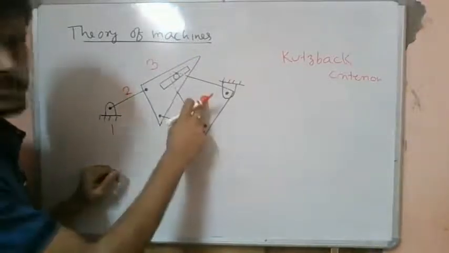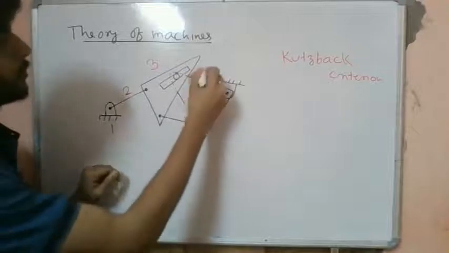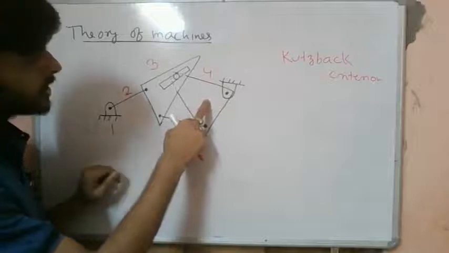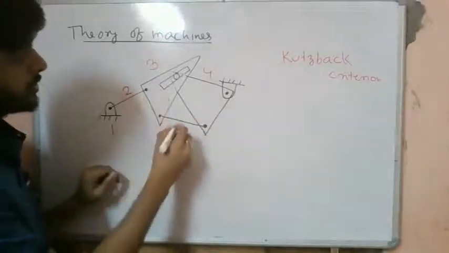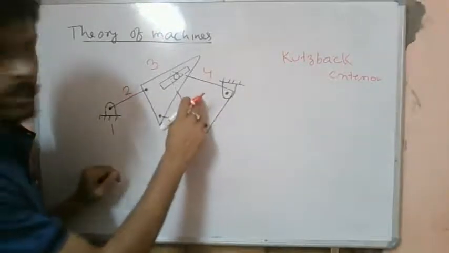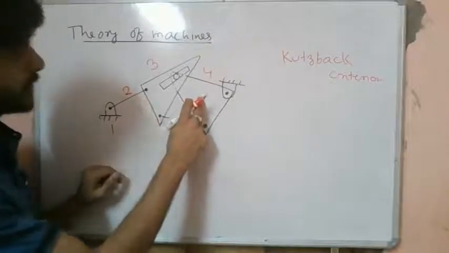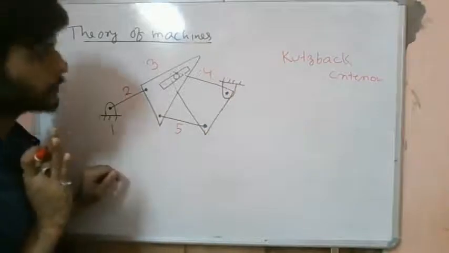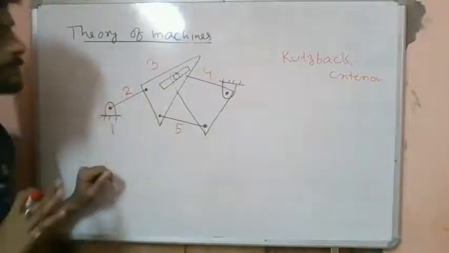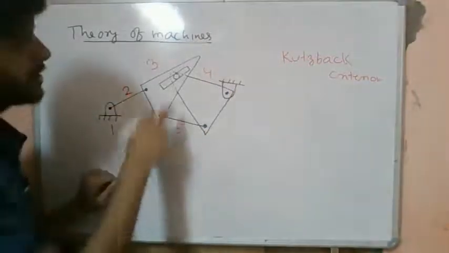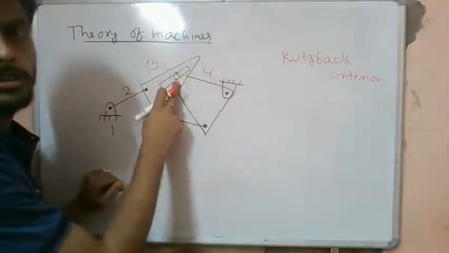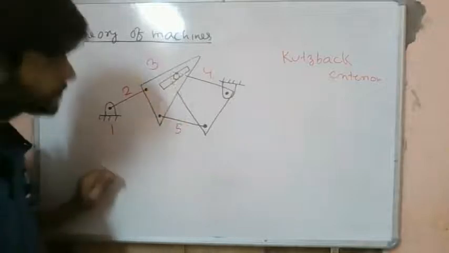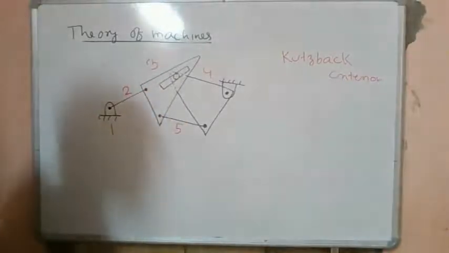Now let's consider this, link number 4. In fact, this is also a ternary link. It is connected to link 3, link 5, and link 1. And this is link number 5. All of them are binary joints. This is a pin in a slot pair, which we have discussed.